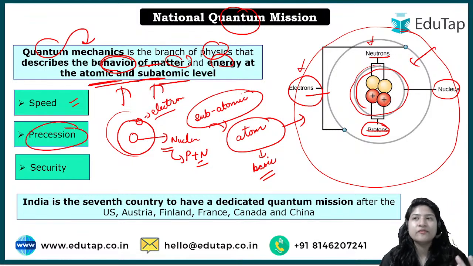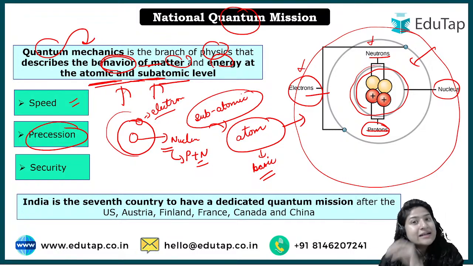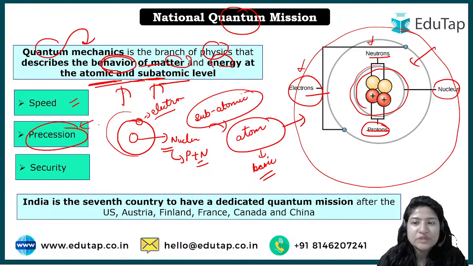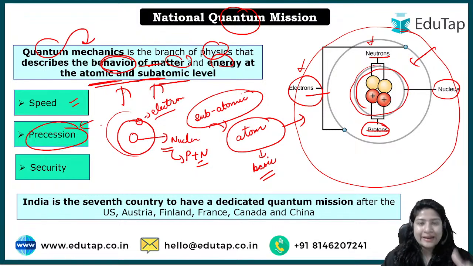So whatever we think, for example, even if you want to calculate the time, what is the exact time, there will be more precision when you use quantum mechanics in comparison to the current ways that you are using. Okay. So this is another reason why quantum mechanics is important.